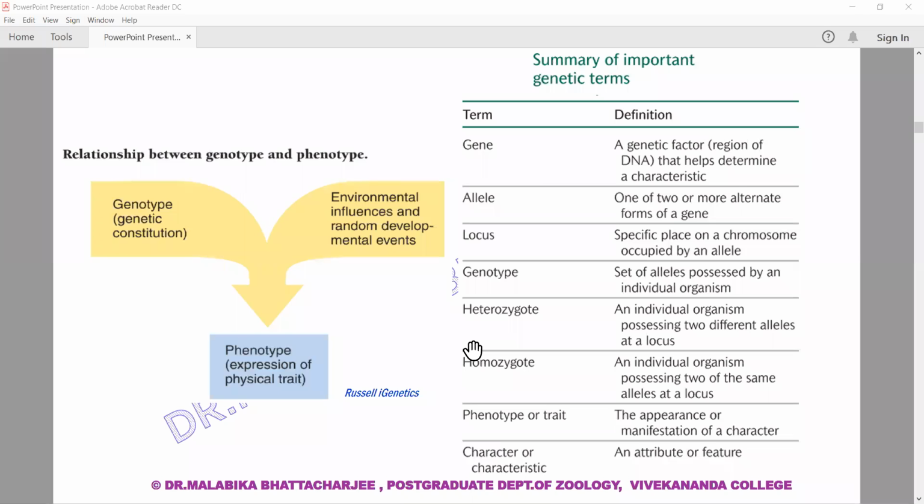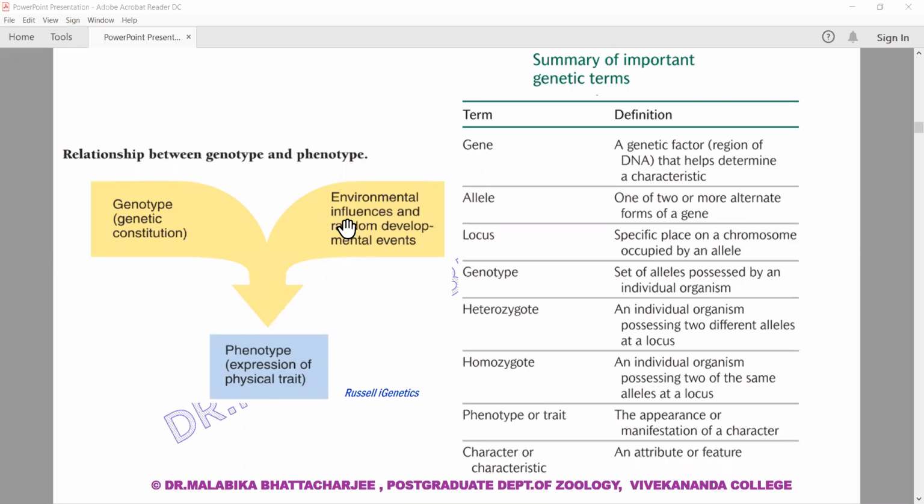When we think about genetics, there are two words which you have heard on and off. One is the genotype, the other is the phenotype. Genotype means the genetic constitution of an organism, whatever is written in the genes. Phenotype means the physical expression of those things written in the genes. So it is the physical expression of a physical trait.